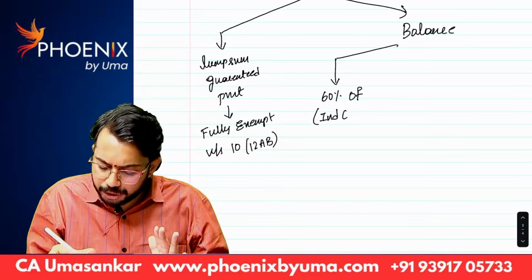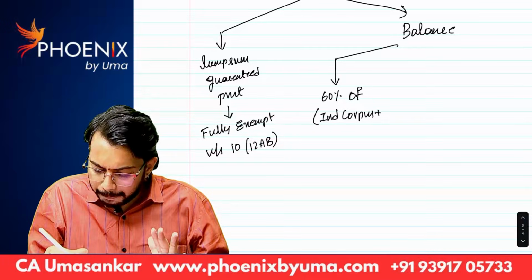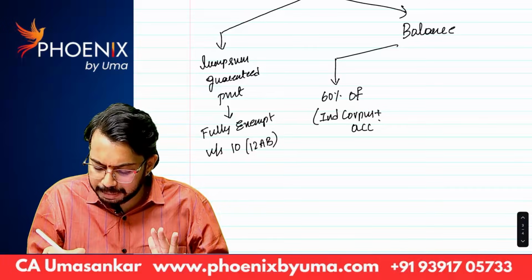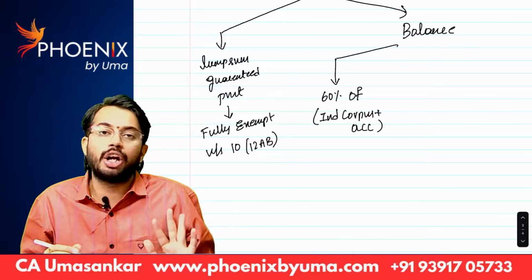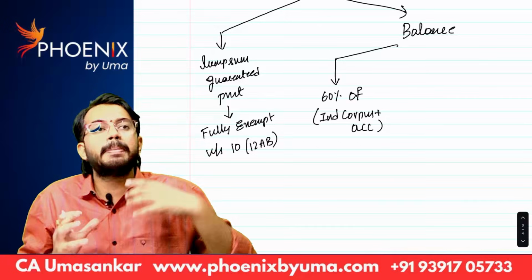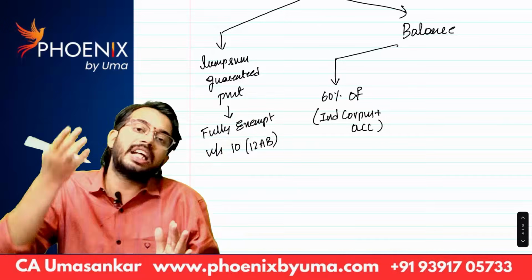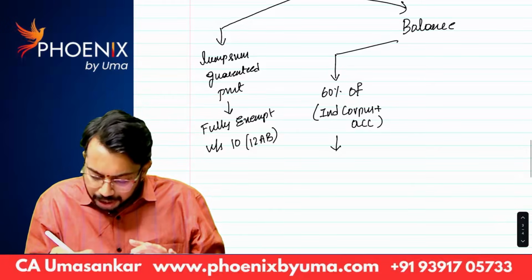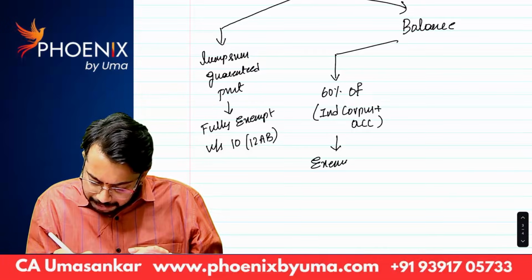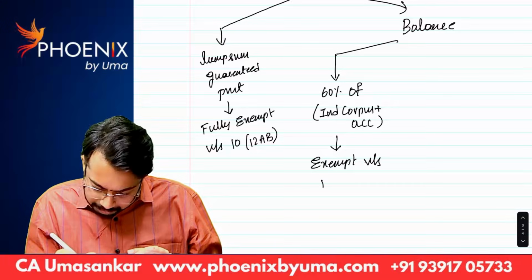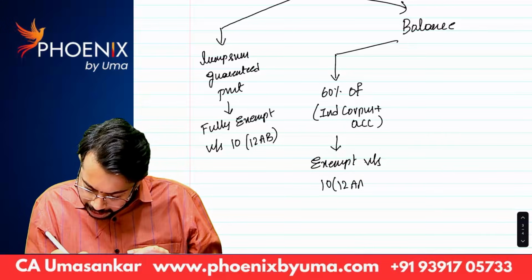So, individual corpus plus accretions. Accretions means interest on such contribution. Very simple: 60% of the central government employee contribution along with that interest. Whatever this amount is, it is exempt under section 10(12AA).